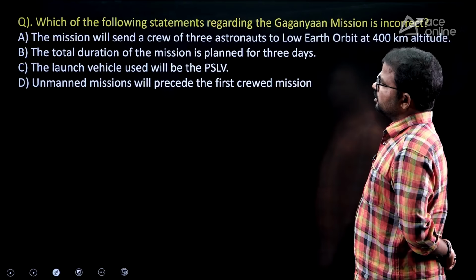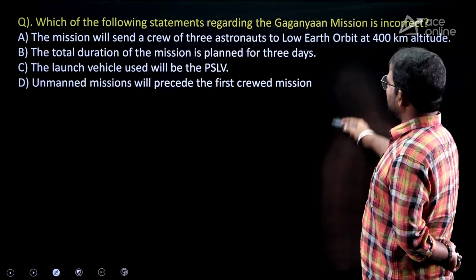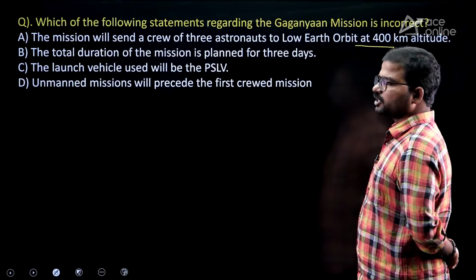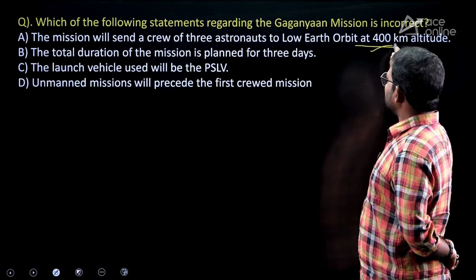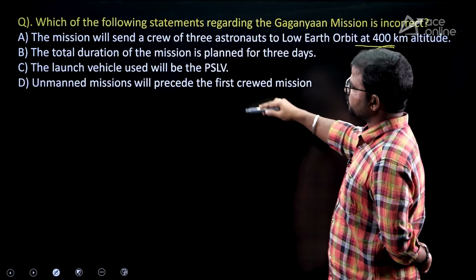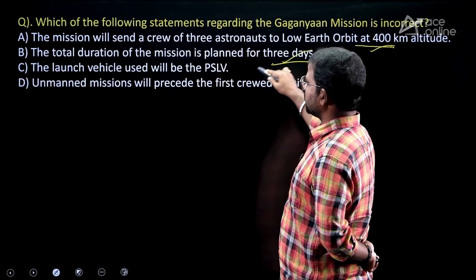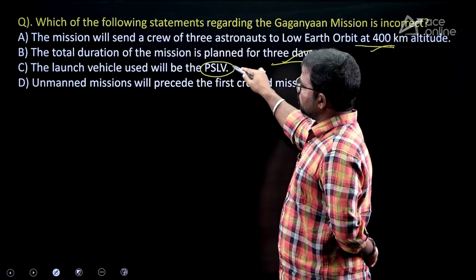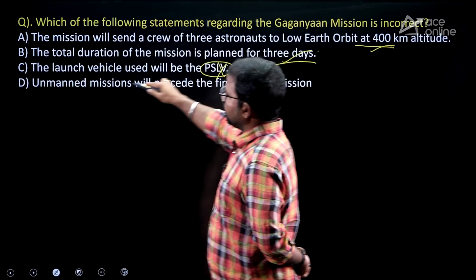Option B. Next, which of the following statements regarding the Gaganyaan mission is incorrect? Actually, the Gaganyaan mission is planned to launch by 2027 at an altitude of 400 kilometers. The first statement is correct. The total duration of 3 days is also correct as of now. Next, not planned to launch by PSLV. This is the correct answer here, option C. Why?